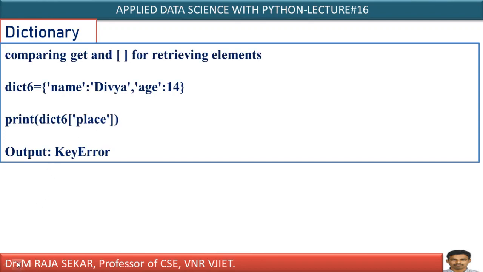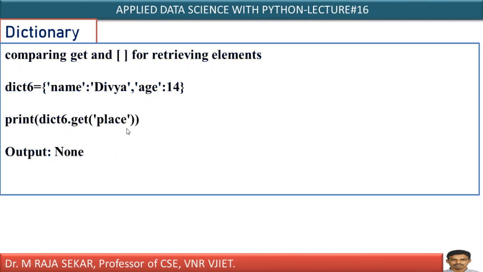Now in this case, just see, dict6: name is the key, value is Divya, age is the key, 14 is the value. Dict6 of place: do you have such a key here? You have only two keys, name and age, but you don't have any key known as place. In that case, it will generate a key error. That's what I discussed. With square brackets, if that particular key is not available in the dictionary, it will generate a key error.